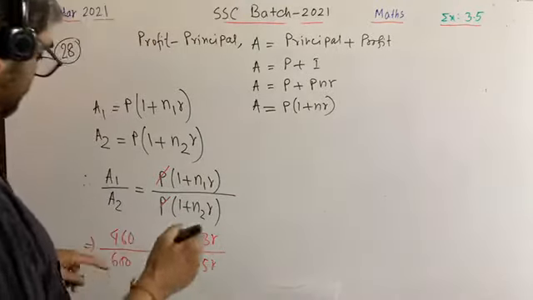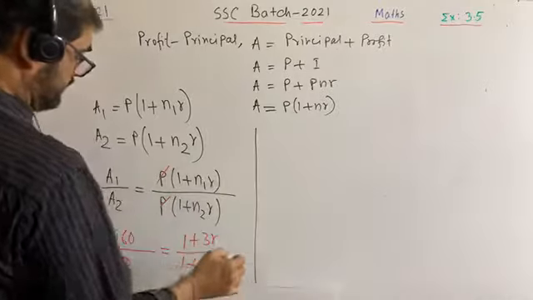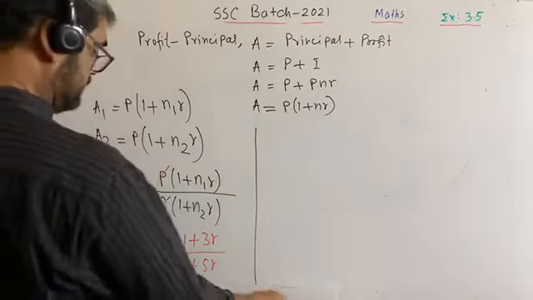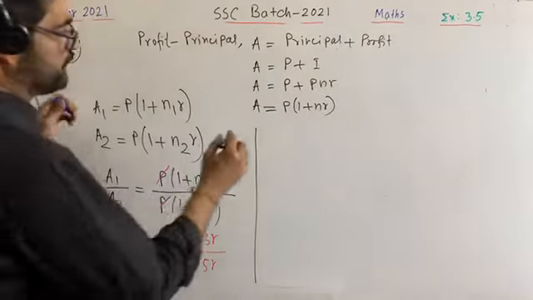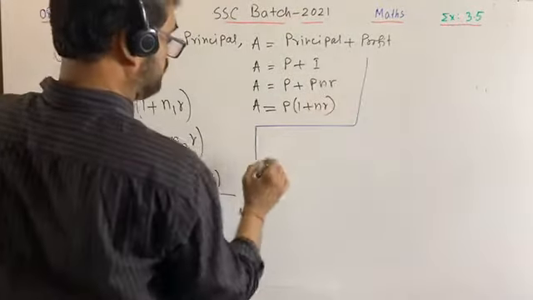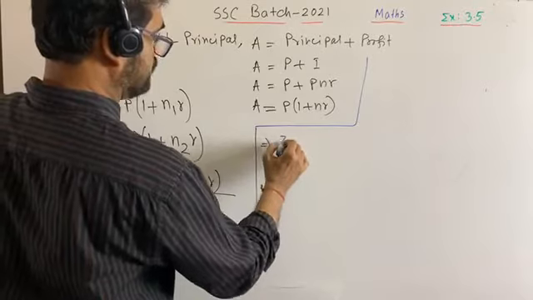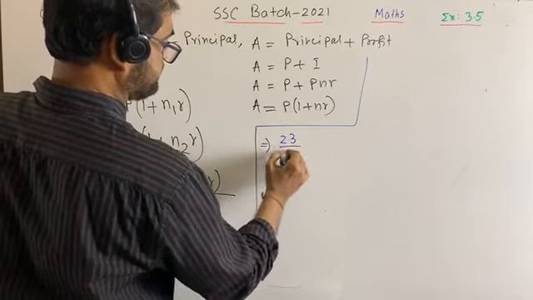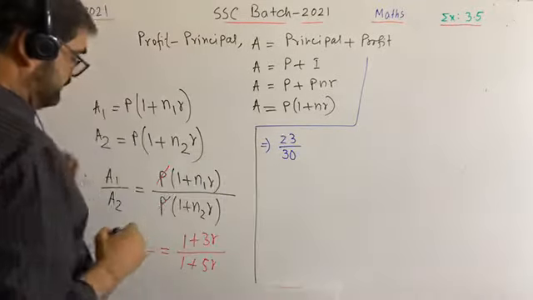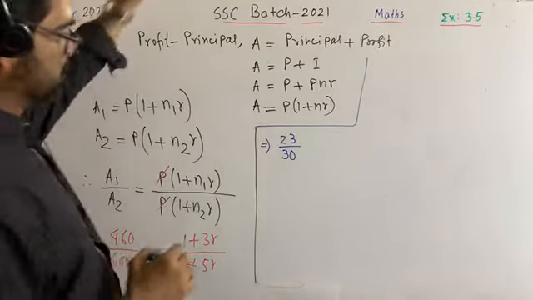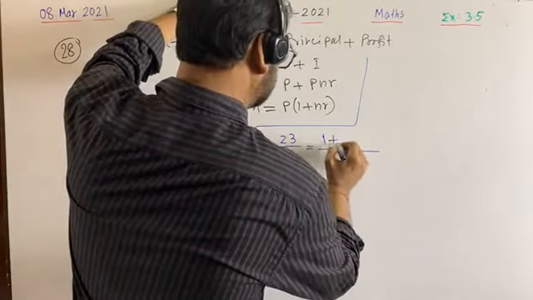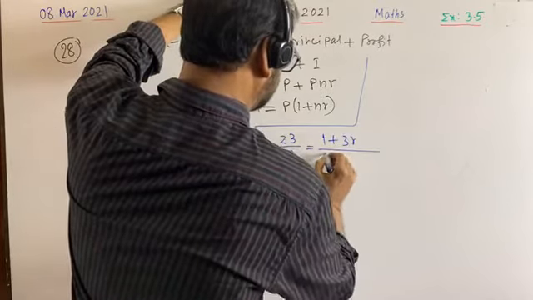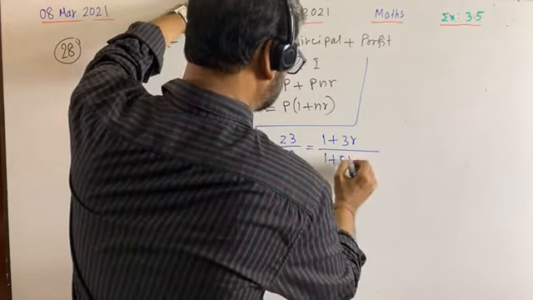Here we can write down, if we go for cancelling, then we will get here 23, here it will be 30. That implies 23 by 30 is equal to 1 plus 3R by 1 plus 5R.